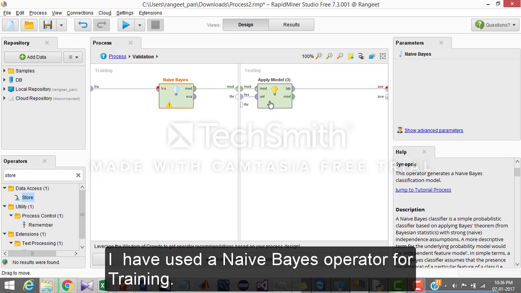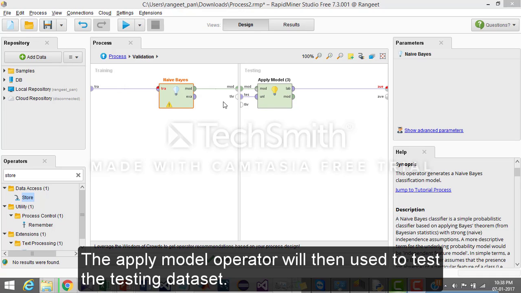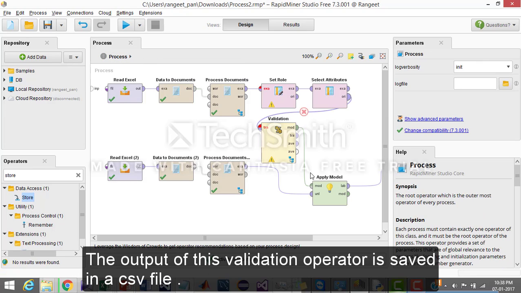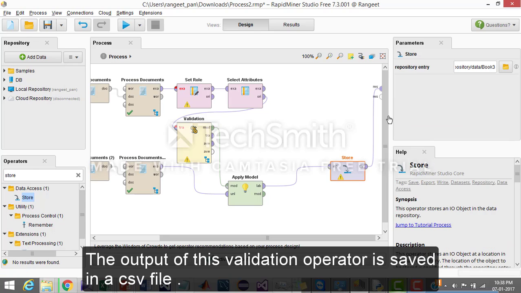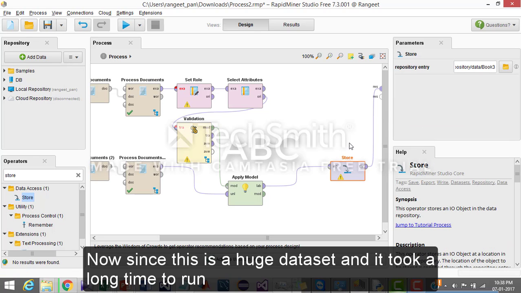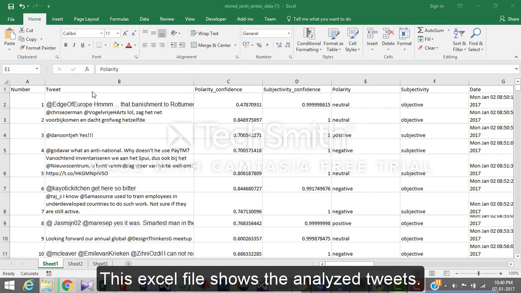I have used a Naive Bayes operator for training. The training data will generate the model, and the apply model operator is then used to test the testing dataset. The output of this validation operator is then saved in a CSV file. Now, since this is a huge dataset and it took a long time to run, I have already saved it beforehand. This Excel file shows the analyzed tweets.